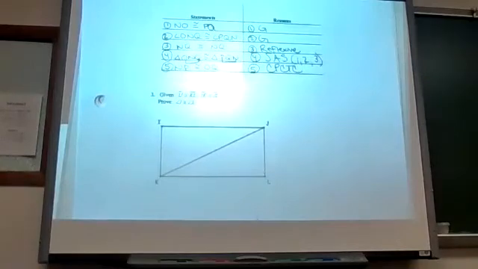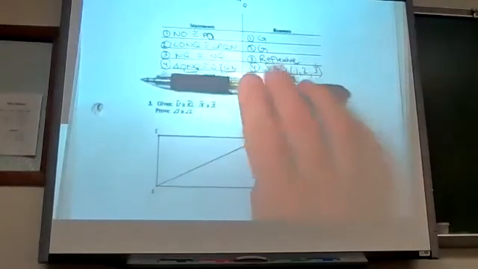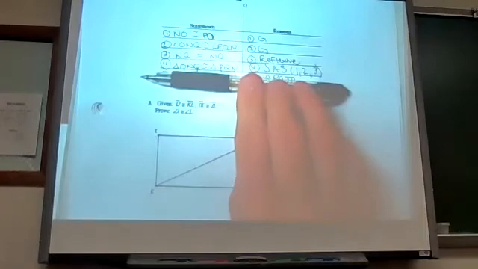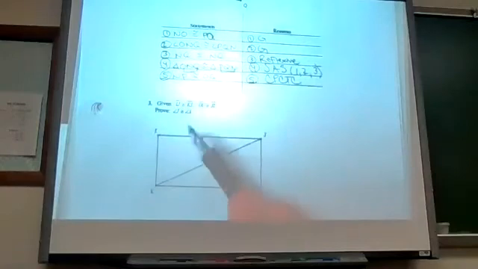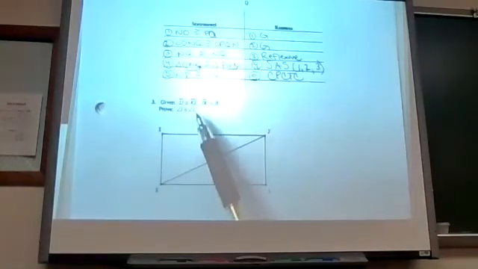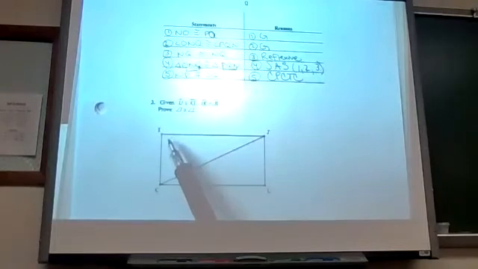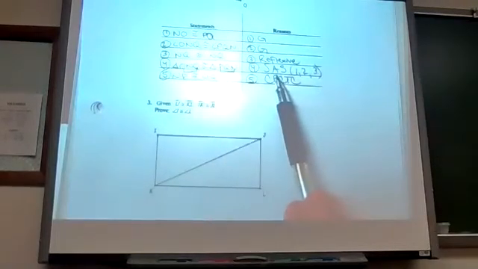So in my proofs, I know that I'm using CPCTC if it's ending with proving an angle or sides congruent. I know that I'm just stopping here if it's ending with triangles congruent, and then I don't need CPCTC. So if I get to a proof on the end of unit assessment and I see that it wants me to prove angles, I should immediately know that this proof will end with CPCTC. I'll prove the triangles congruent and then I'll write that last line.